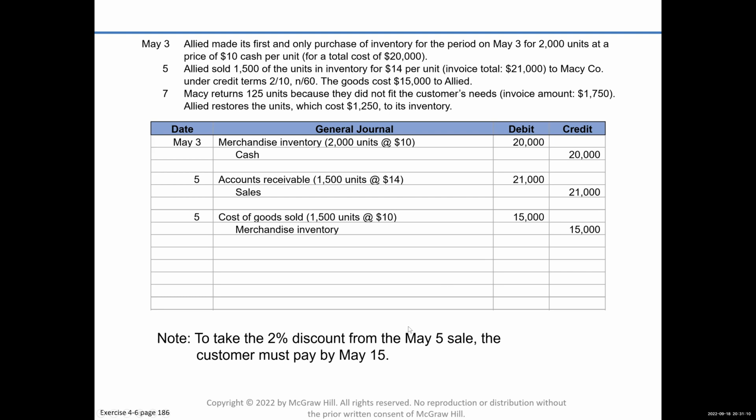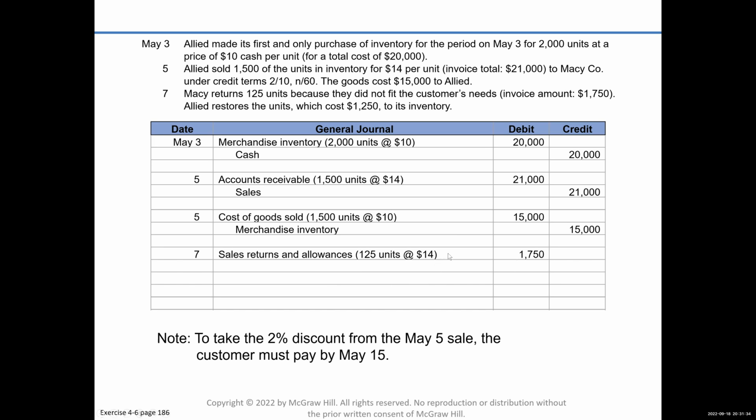Oh, they already do it for you. It's already there. Okay, we don't even have to figure it out. Well, I was going to do it. That's where they get that $1,750. They're returning 125 units, and remember, we sold it to them for 14. So they're returning $1,750 of the merchandise.